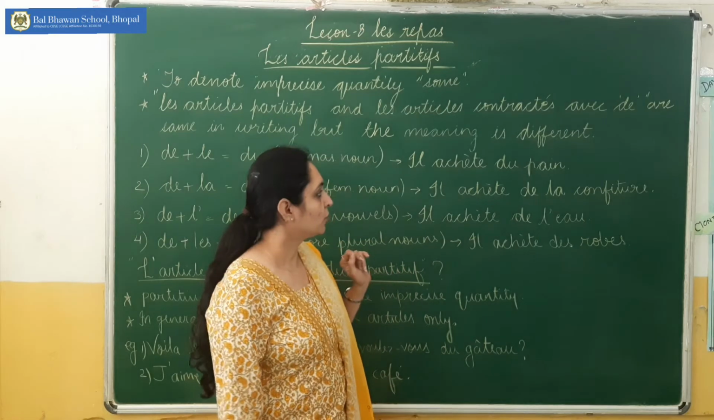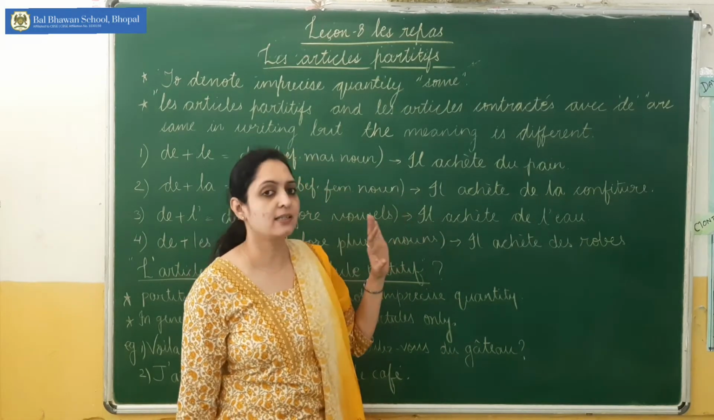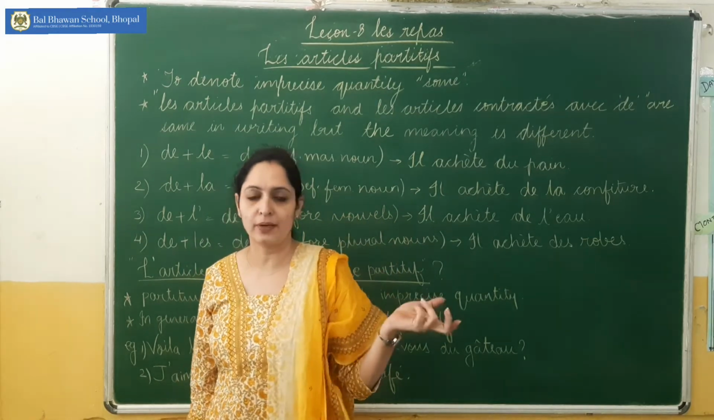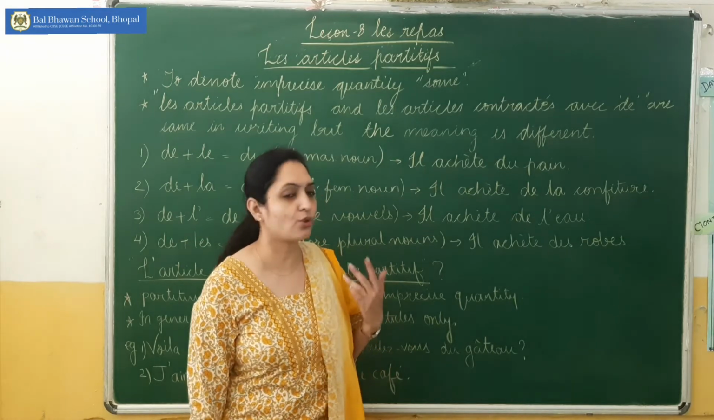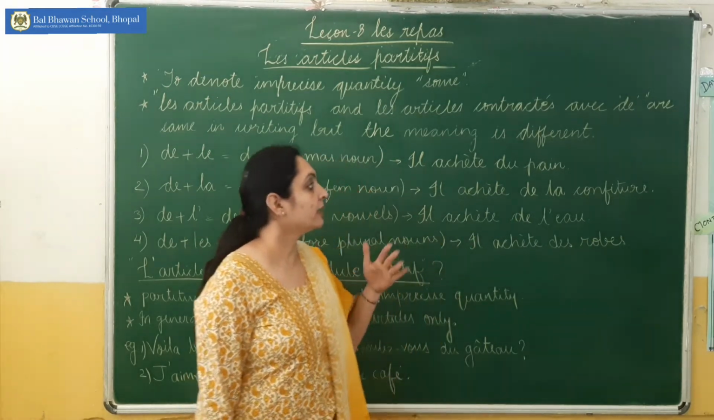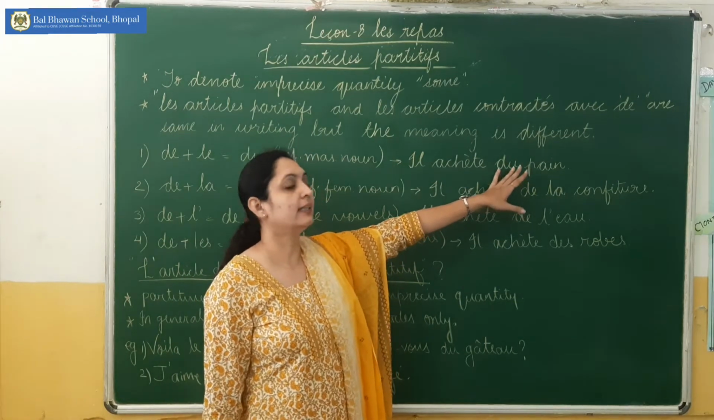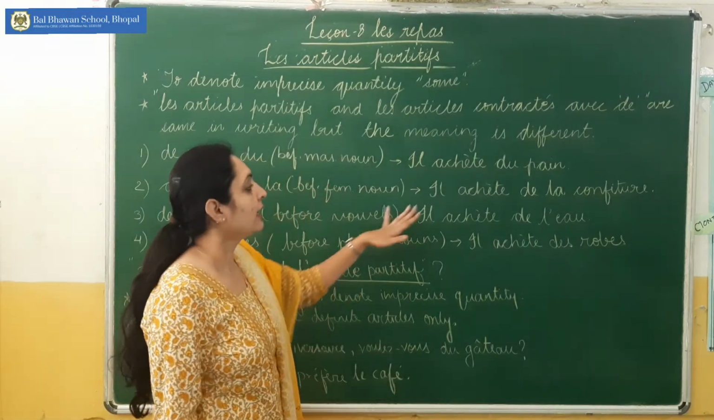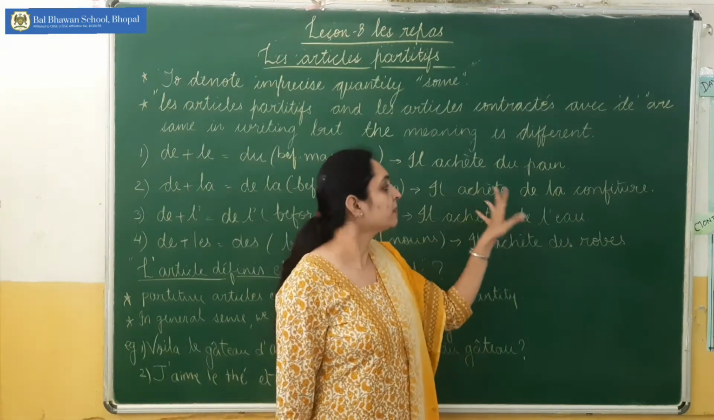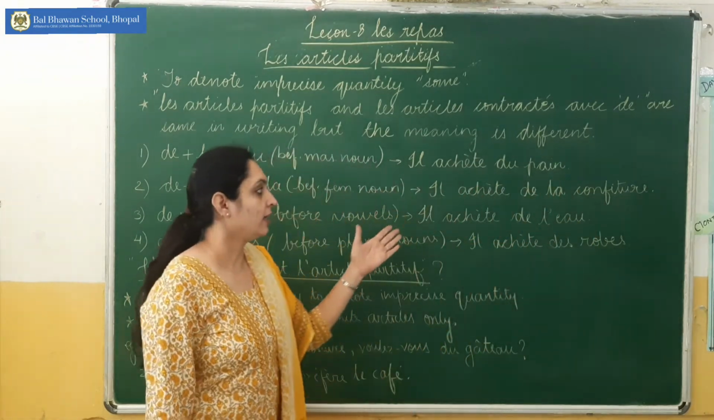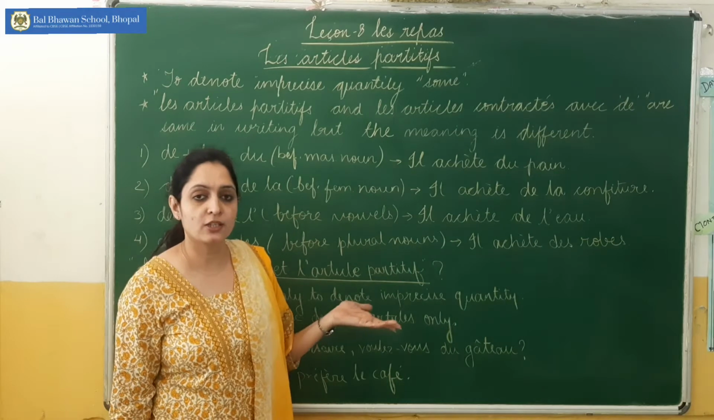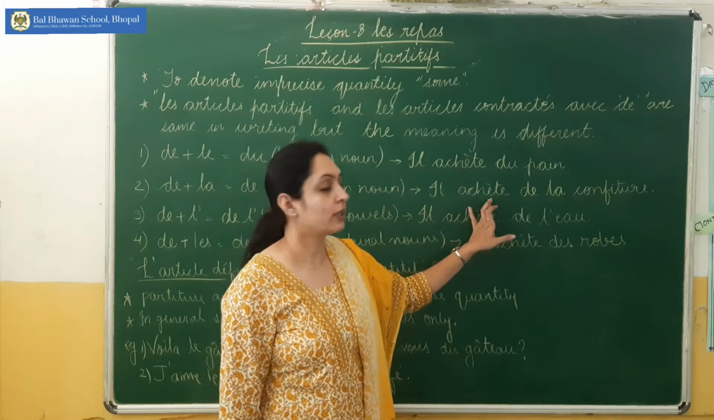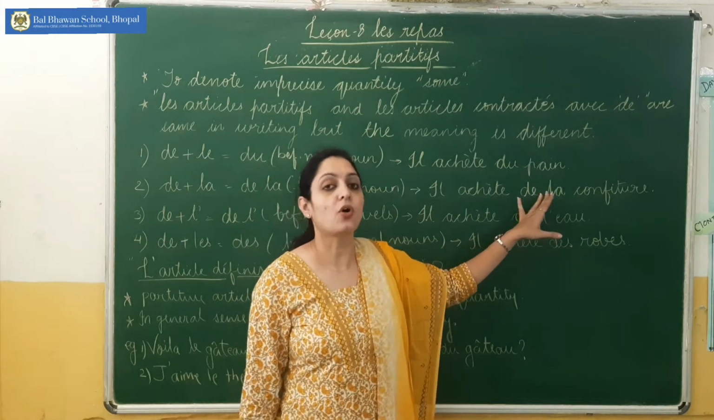If you say the meaning of du is of the, does this sentence make any sense? Il achète du pain, he purchases of the bread. It doesn't make any sense. So here the meaning has totally changed. That means it is used as a partitive article, not as a contracted article. Similarly, il achète de la confiture: he purchases some jam. Again, if you say he purchases of the jam, it doesn't make sense. So you have to look at which verb is used, and it will be clear whether it is a contracted or a partitive article.